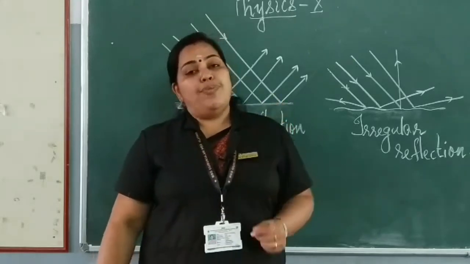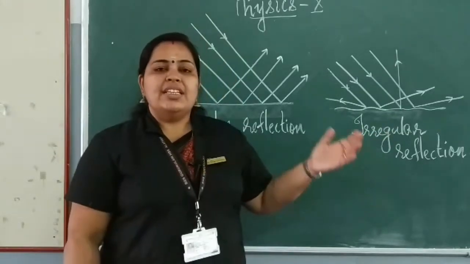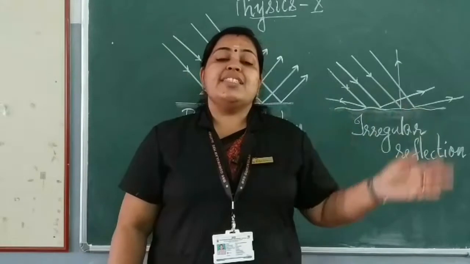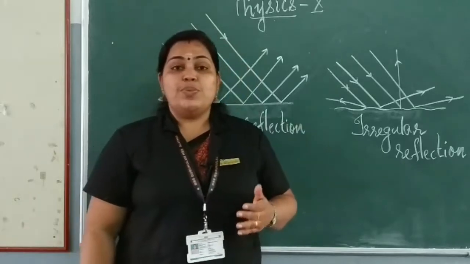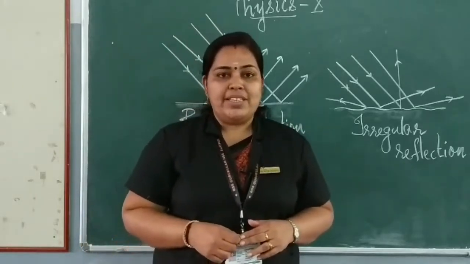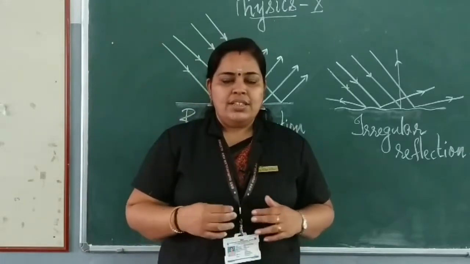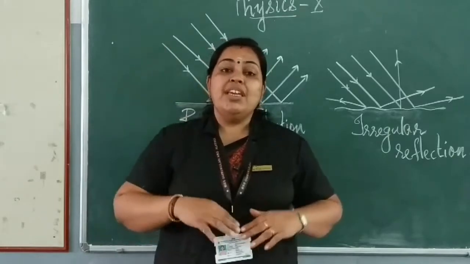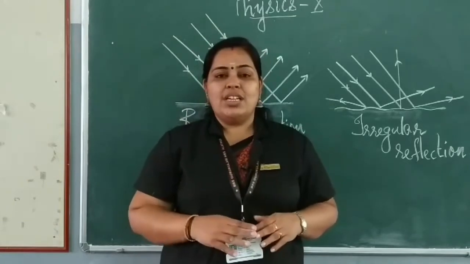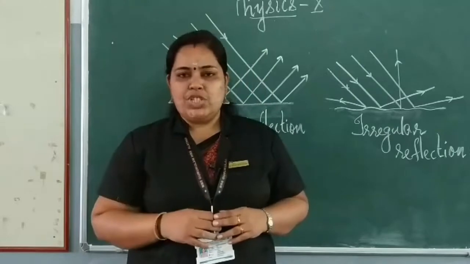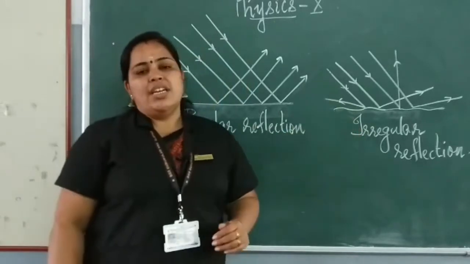Is it clear? Such a reflection is known as irregular reflection. The light rays, after reflection, get scattered. In the atmosphere, this irregular reflection, or scattering, is taking place. We know the light from the sun is reaching the earth. While it is coming, it gets scattered by the dust particles. That process is known as scattering, which we will be studying in the coming chapters. Understood? So I hope you understood what is regular reflection and irregular reflection.